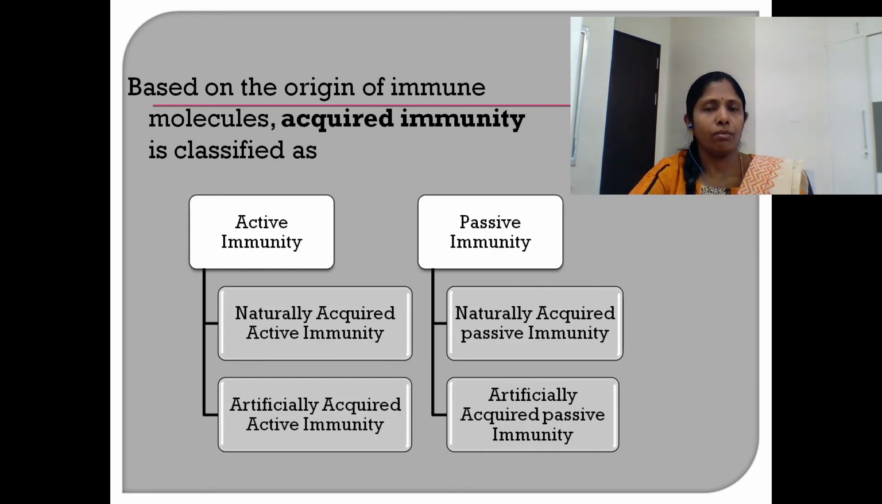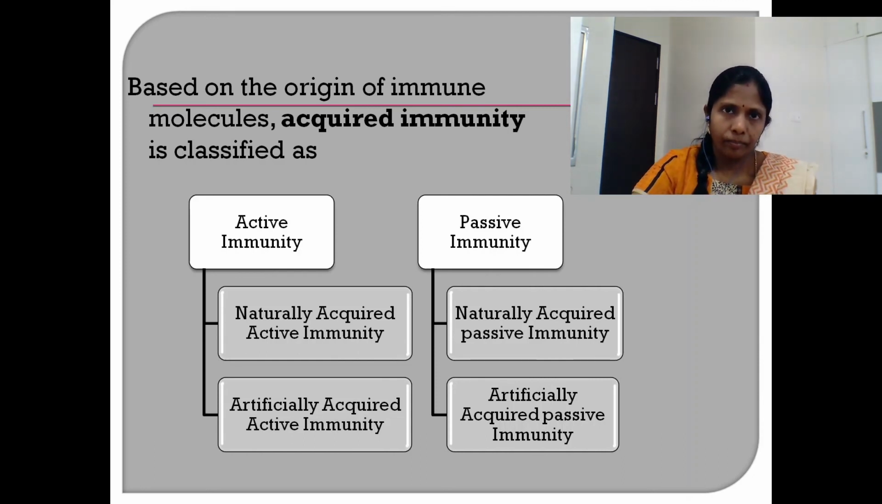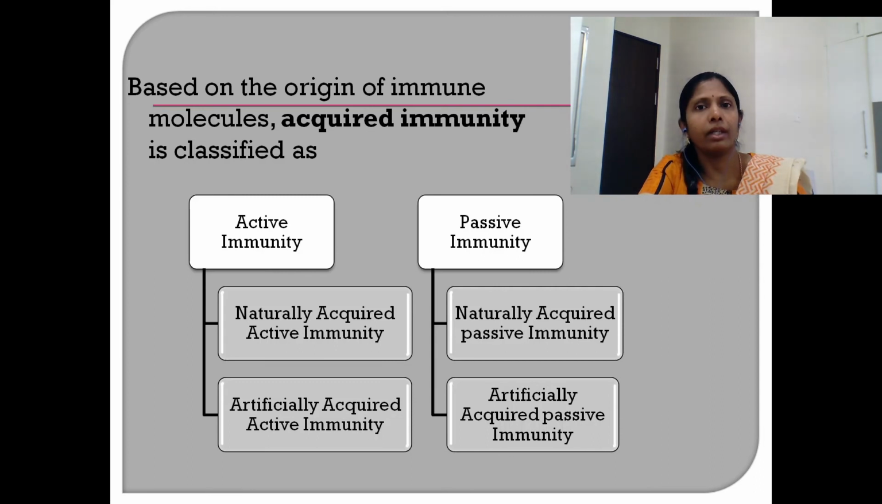Artificially acquired passive immunity is exemplified by passive immunotherapy. In this, an infected individual is not capable of producing antibodies or immune cells sufficiently to overcome the disease condition. In such situations, antibodies that are produced in another animal body or host are isolated, purified, and injected into the affected individual to protect them from those infectious agents. This is called artificially acquired passive immunity.